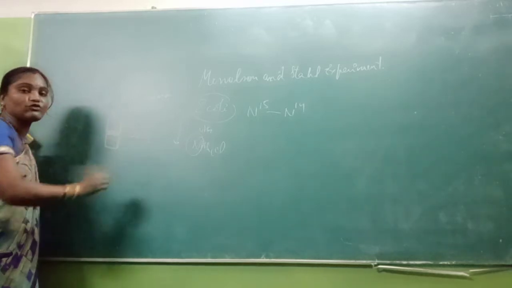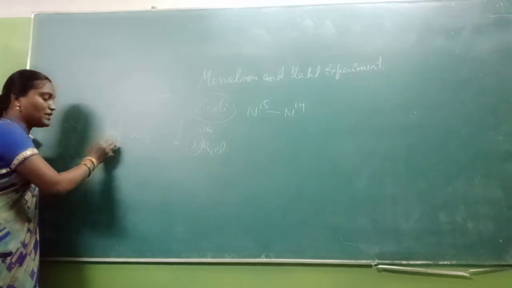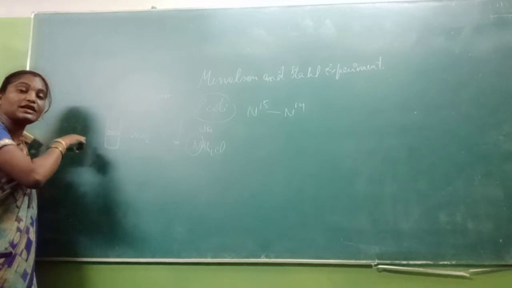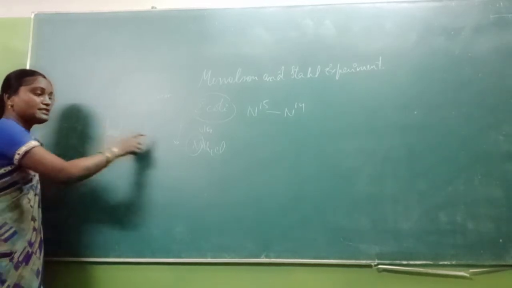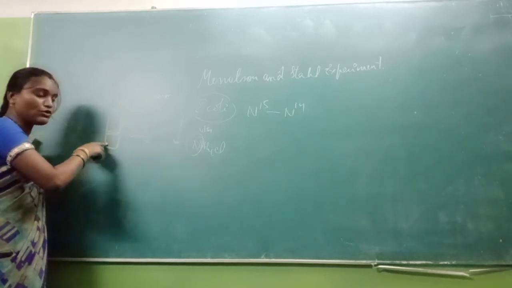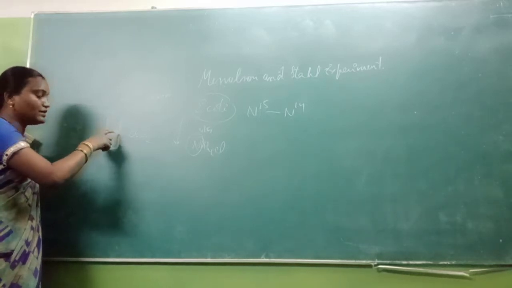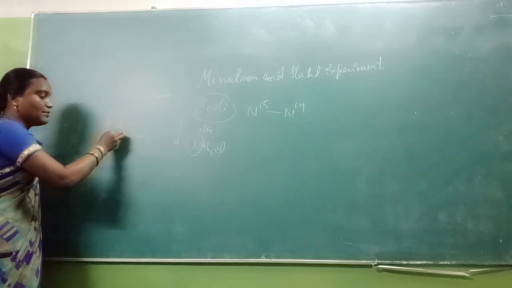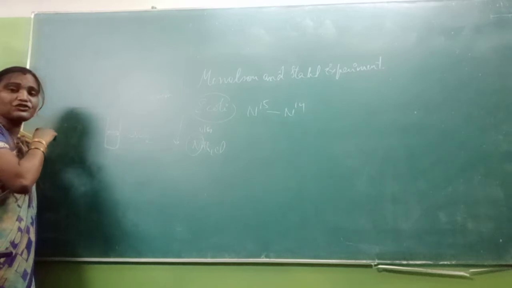As this is a lightweight medium, in the previous culture the pellet was formed in the centrifuge tube because that was N15 medium with heavy nitrogen strands, and this is N14 medium. So in the cesium chloride density gradient in the centrifuge tubes, what happened? These N14 strands are present in the middle, towards the top of the centrifuge tubes.